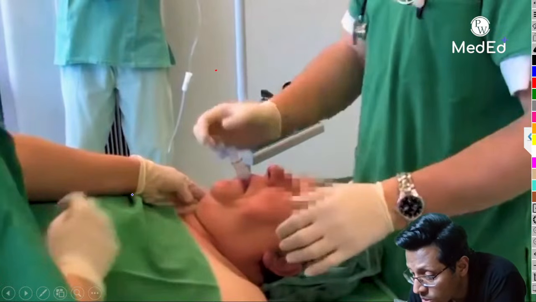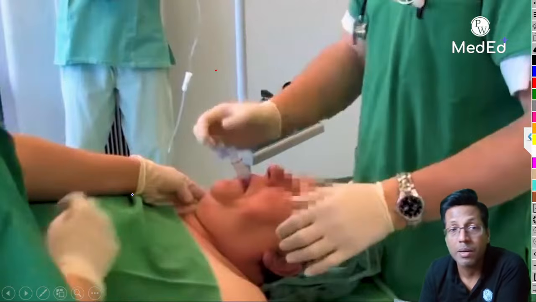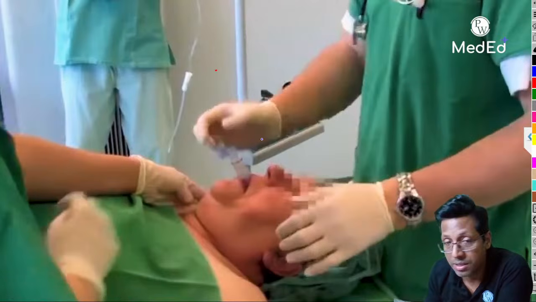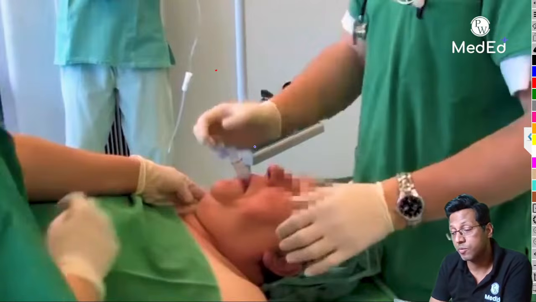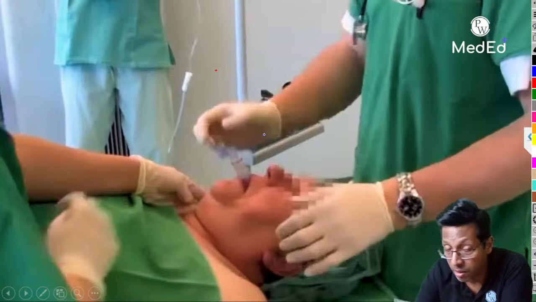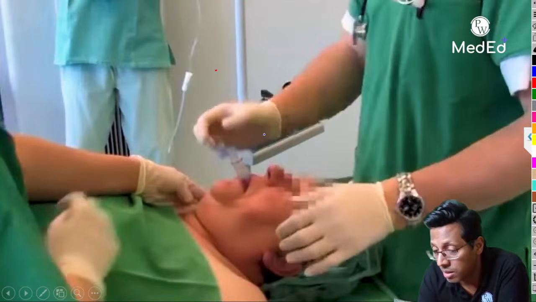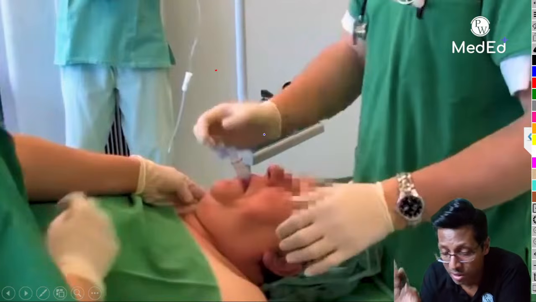Dr. Med School grad says, why not sleeper? No, this is not sleeper. This is iGel. It is taking the shape on its own. Yes, there are many airway devices which are of that way. Correct. There are many airway devices which come. But this is what you guys are supposed to know as of now. Just think about it.